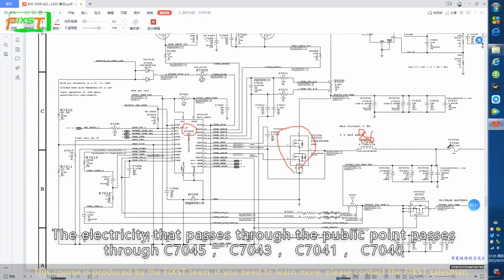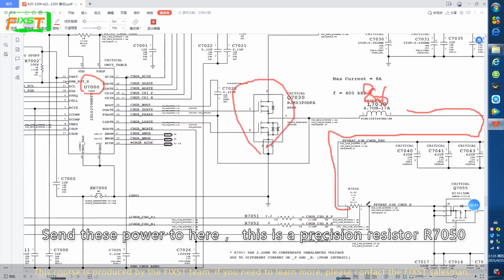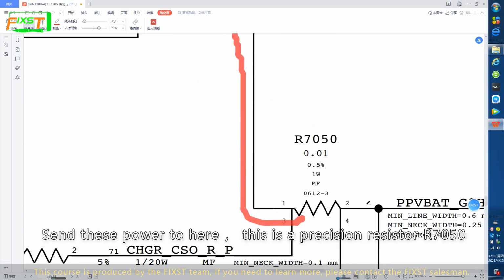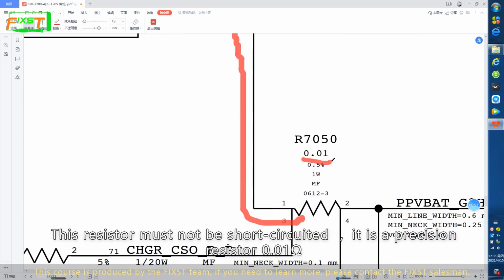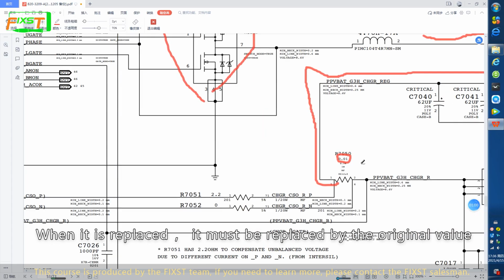The electricity that passes through the common point passes through C7045, C7043, C7041, C7040. Send this power to here. This is a precision resistor R7050. This resistor must not be short-circuited. It is a precision resistor, 0.01 ohm. When it is replaced, it must be replaced by the original value.